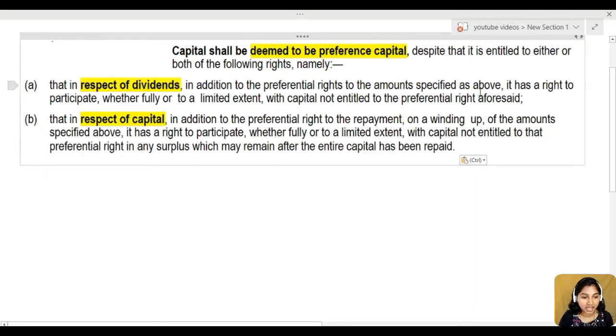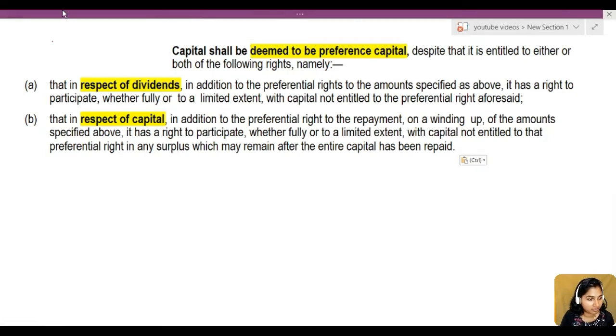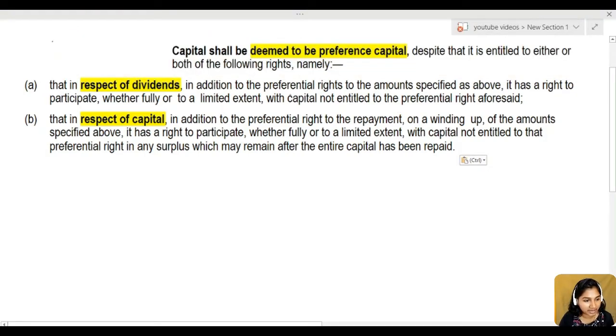More than that, it has a right to participate, whether fully or to a limited extent, with the capital not entitled to preference right aforesaid. So our doubts are, what is this capital not entitled to preference right as aforesaid, and what is this participation? Whether fully or limited, we can check that later.